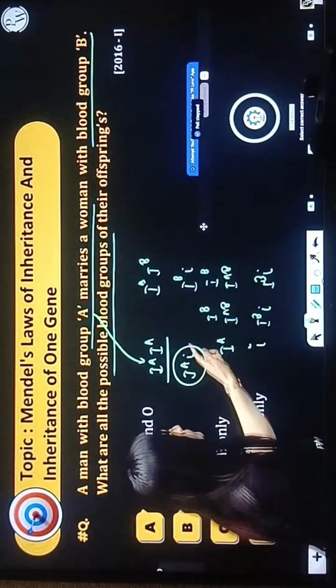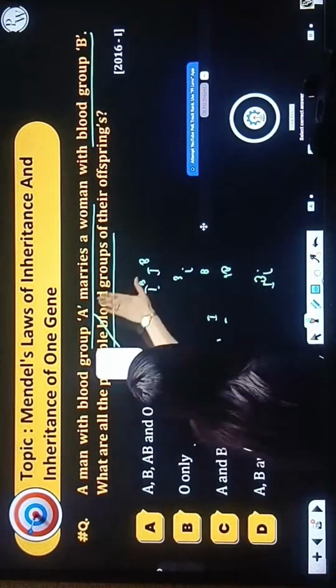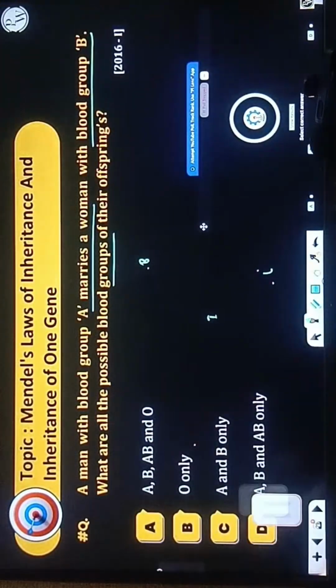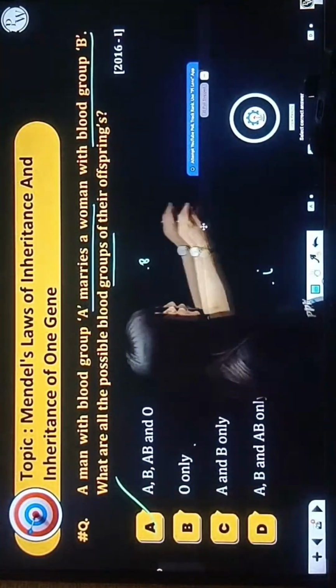Right. So now let's suppose this is going to be the scenario. Don't you think we are going to have all four types of blood group here? Tell me, don't you people think so? All the possibilities are there. So A is going to be my correct answer.